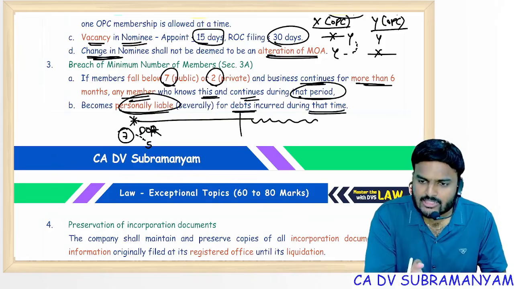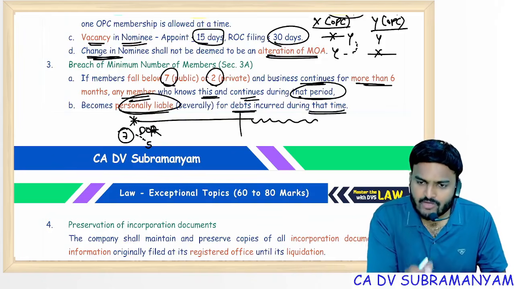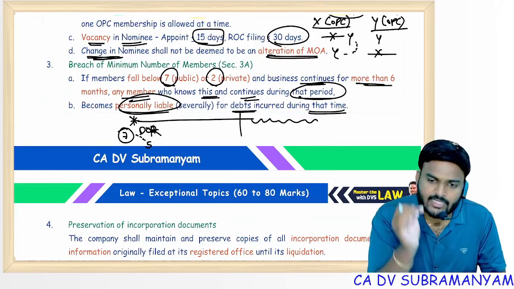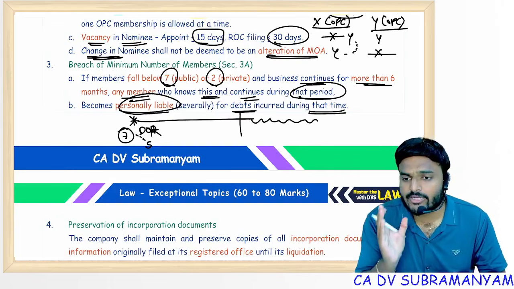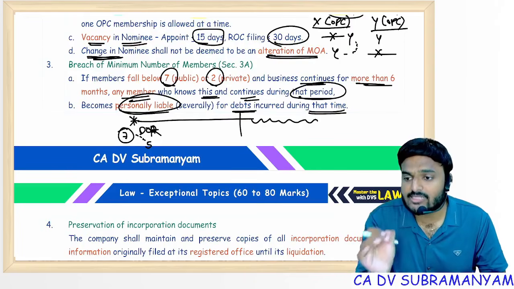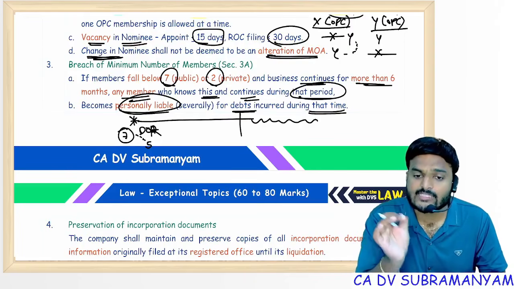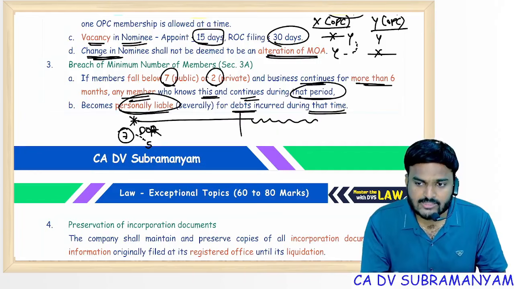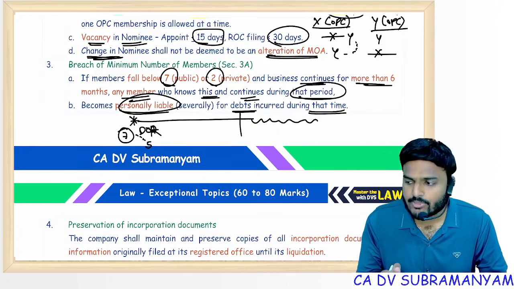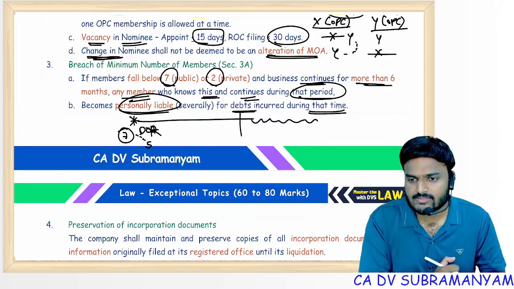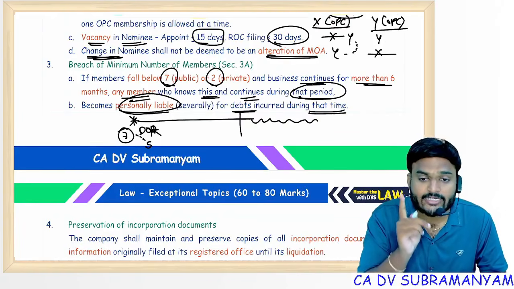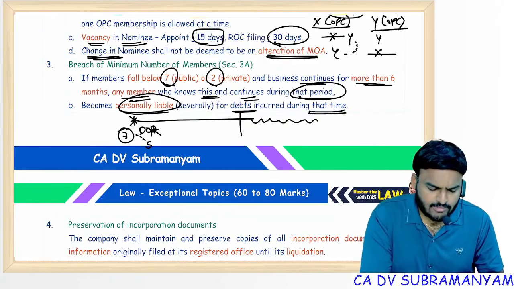So up to the reduction, company responsibility. After reduction of number of members, till expiry of 6 months, company responsibility. But after expiry of 6 months from the date of reduction, company is not responsible for the new debts that were contracted after expiry of 6 months. Who is liable? Members. Not all members. Members who have the knowledge of the fact that the company is carrying on business operations with reduced number of members. Only those members will get unlimited liability, and their nature of liability is joint and several. Same point is there in LLP also.